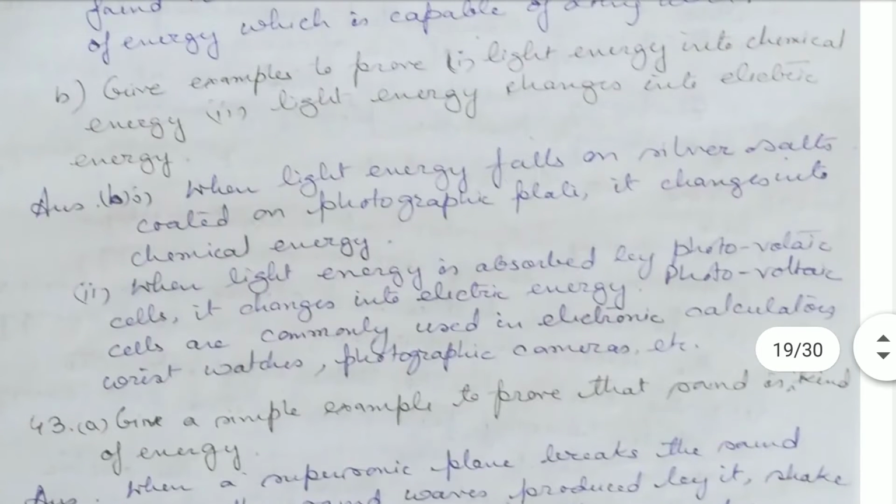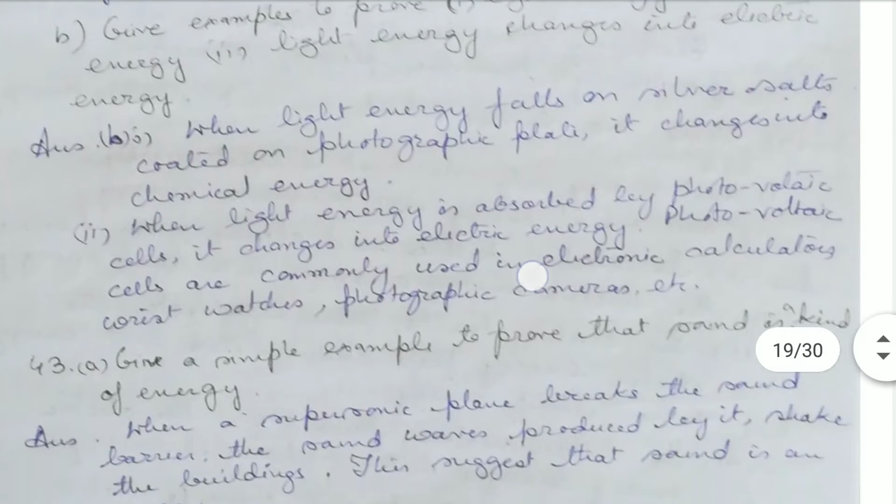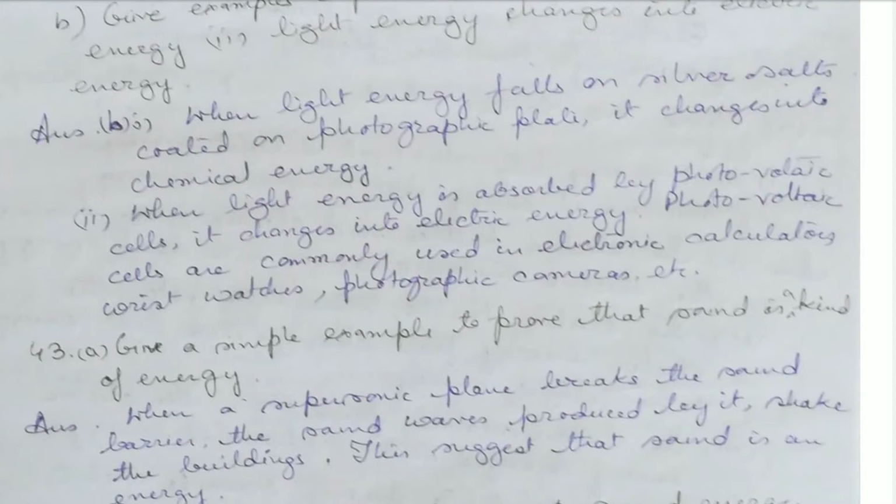Now, give examples to prove light energy conversion. First is light energy converts into chemical energy, and light energy changes into electrical energy. Okay. So first one, when light energy falls on silver salts, which are coated on photographic plates, that changes into chemical energy. This light energy which falls on the photographic plates changes into chemical energy.